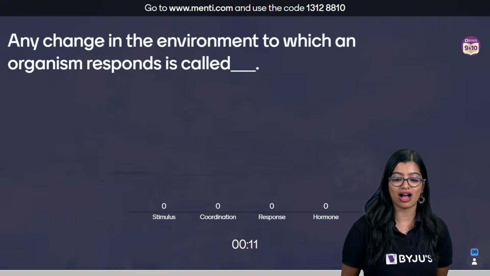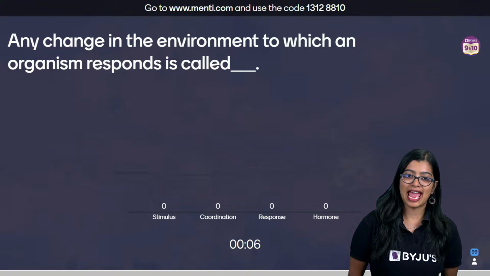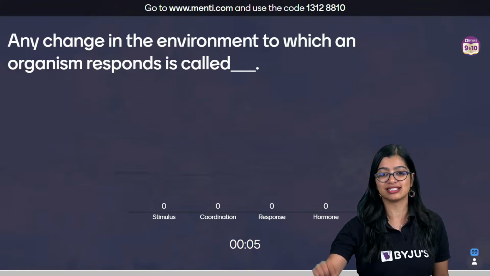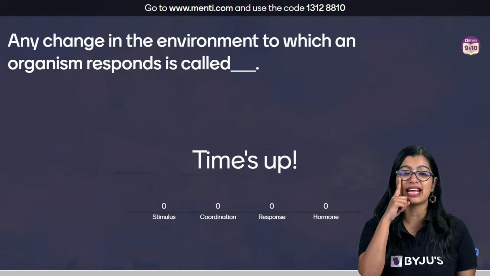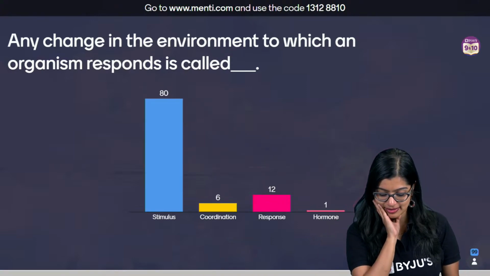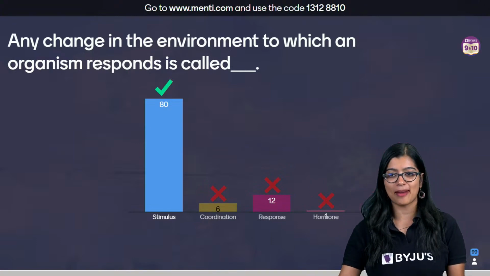I can see some wrong answers in the chat. Exactly. This is the basics. This is the first thing I taught you today. If you have been paying attention from class, you should get this. Not bad. Most of you got the answer correctly, so I'm happy.